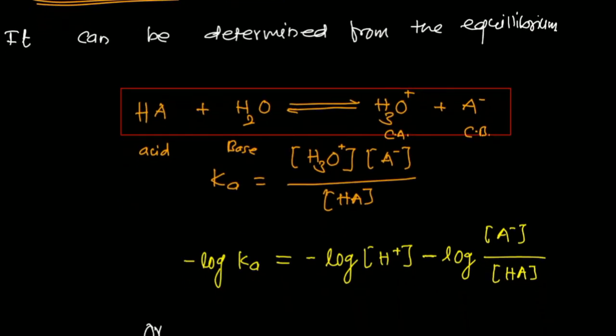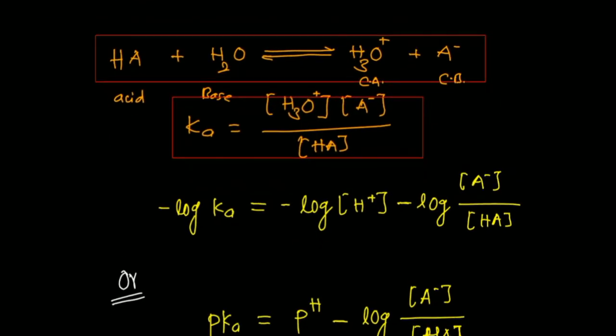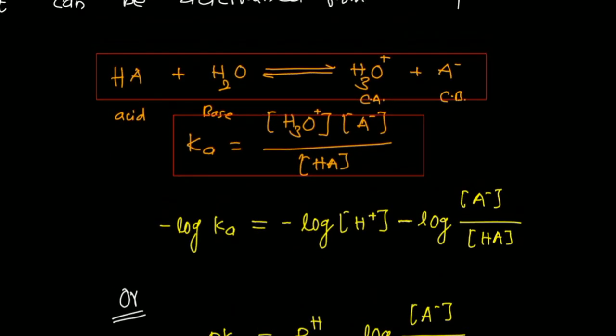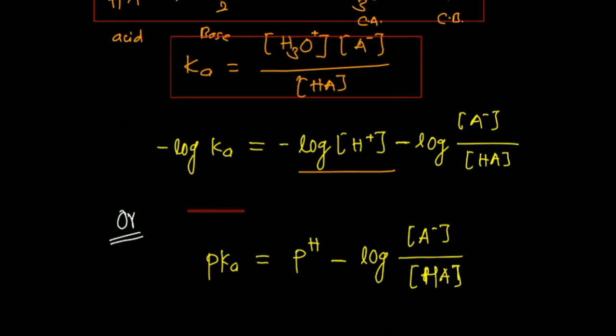So you can have the equation Ka is equal to H3O plus into A minus divided by HA. And in terms of log, we can have minus log Ka is equal to minus log of H plus ion minus log of A minus by HA. And in terms of pK value, the final equation is this one: pK is equal to pH minus log of A minus by HA.